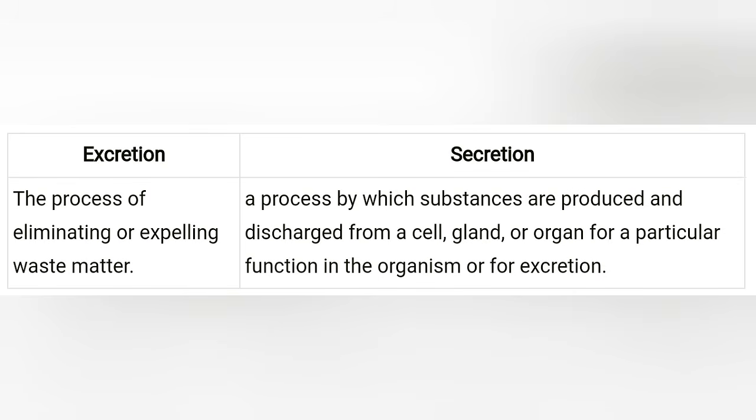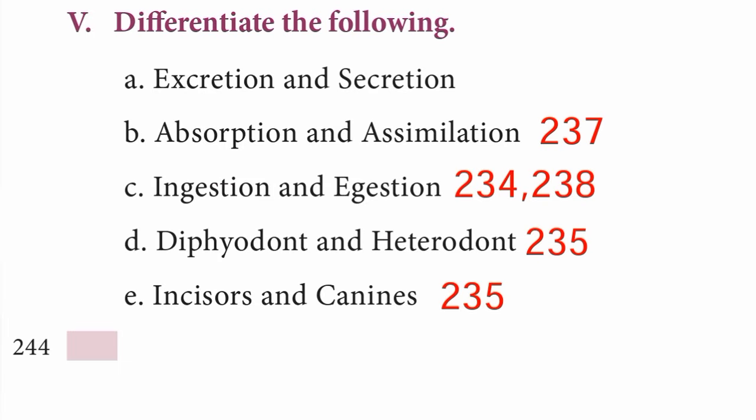Excretion, the process of eliminating or expelling waste matter. Secretion, a process by which substances are produced and discharged from a cell, gland or organ for a particular function in the organism or for excretion. B. Absorption and assimilation. Page number 237.